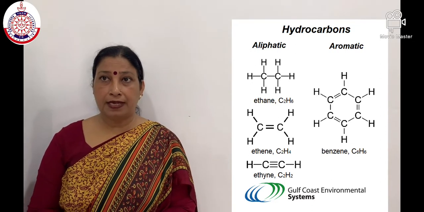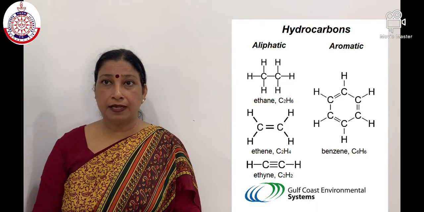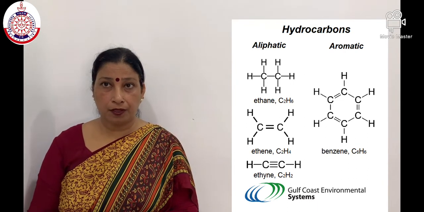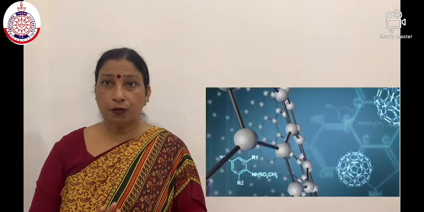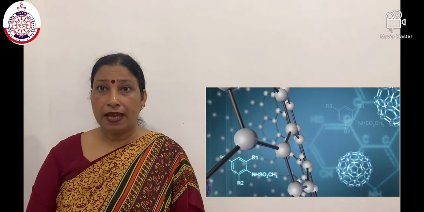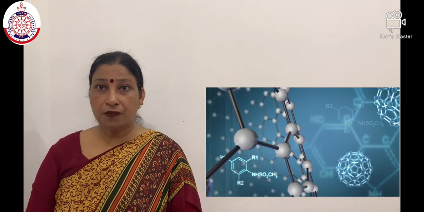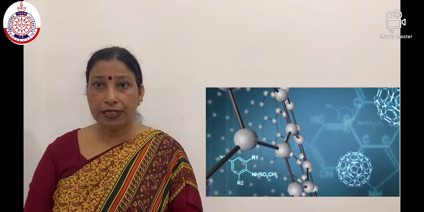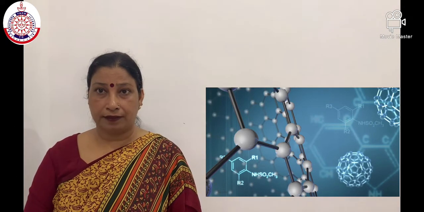Unsaturated hydrocarbons like alkenes and alkynes. A hydrocarbon in which two carbon atoms are connected by a double bond or a triple bond is called an unsaturated hydrocarbon. Students, alkenes. An unsaturated hydrocarbon in which two carbon atoms are connected by a double bond is called an alkene. Examples: ethene, propene. A double bond between two carbon atoms is formed by the sharing of two electron pairs. The general formula of alkene is CnH2n.